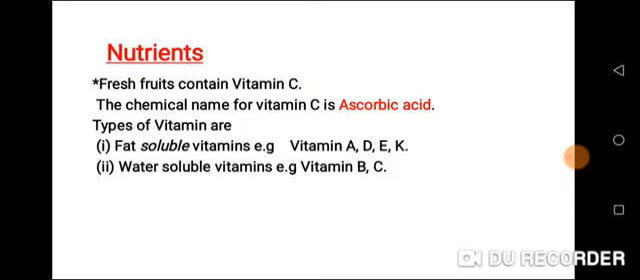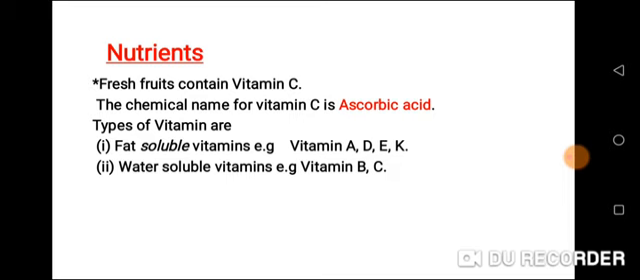Nutrients. We are still talking about nutrients. Now, fresh fruits contain vitamin C. The chemical name for vitamin C is ascorbic acid.